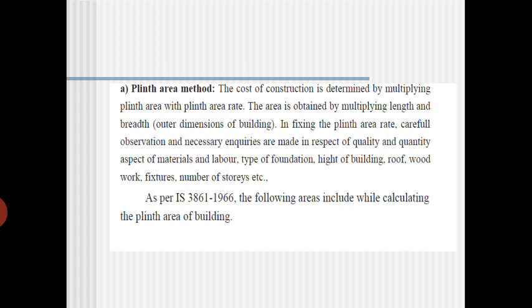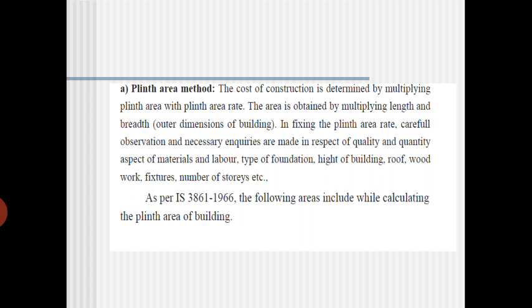Normally we use IS 3861 of 1996 for calculating the approximate estimate for the plinth area. They have given some set of guidelines, so you have to use strictly that set of guidelines only.